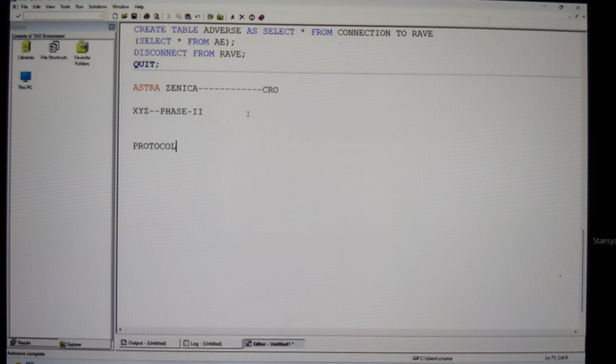In the same way, the clinical trial is also an experiment. When we want to conduct an experiment, the first thing that we need to do is write a protocol. A protocol is a detailed document from the starting to end of the clinical trial.